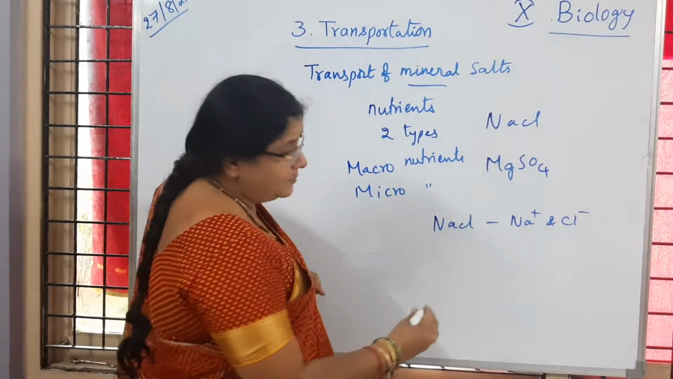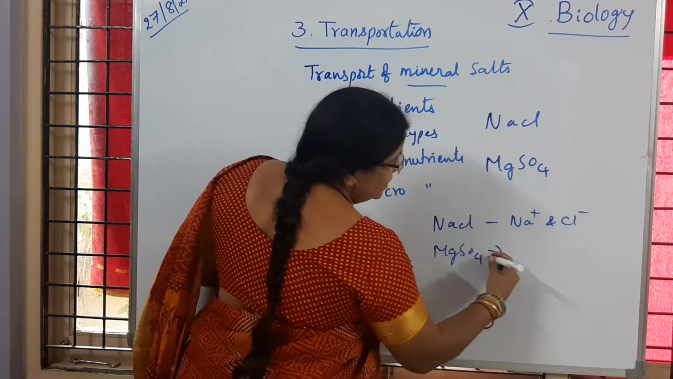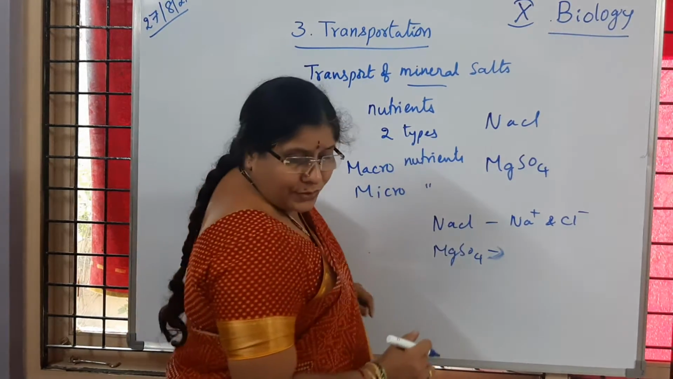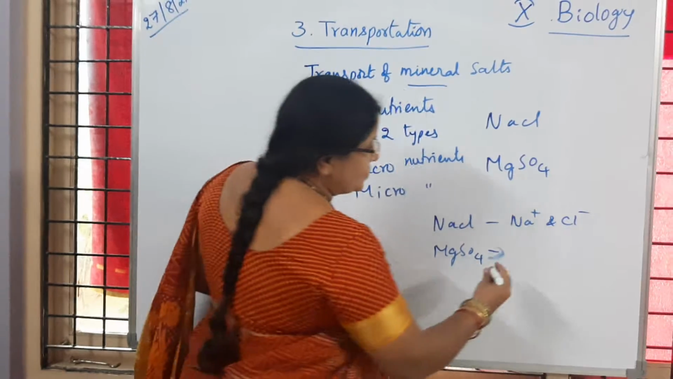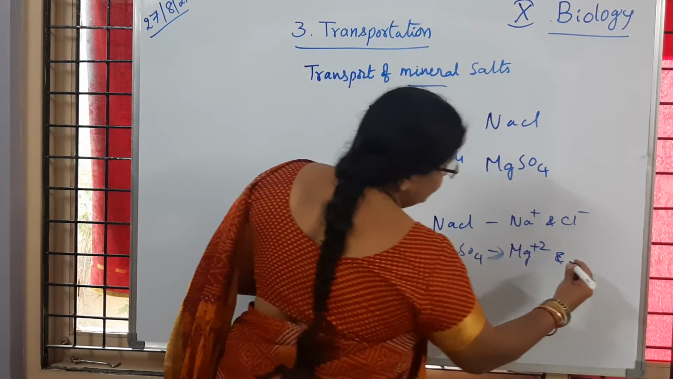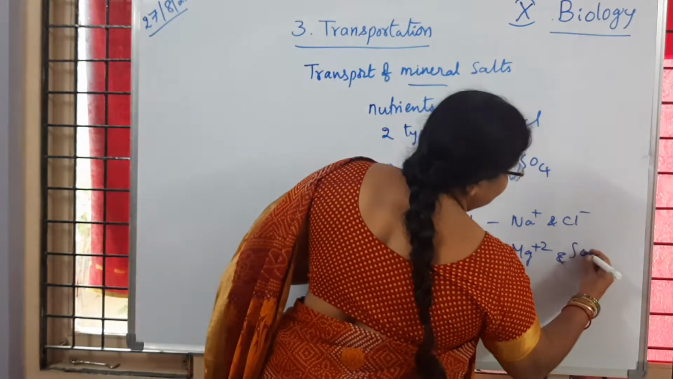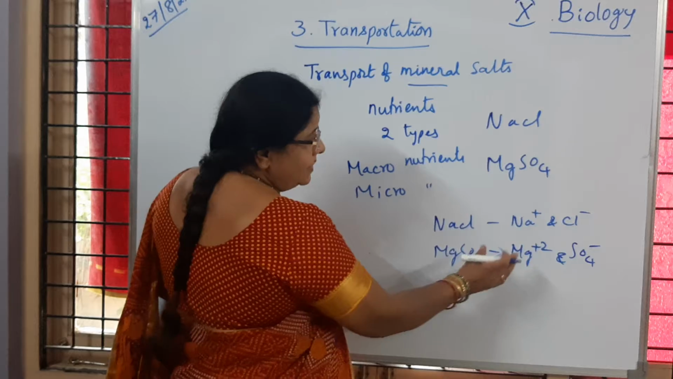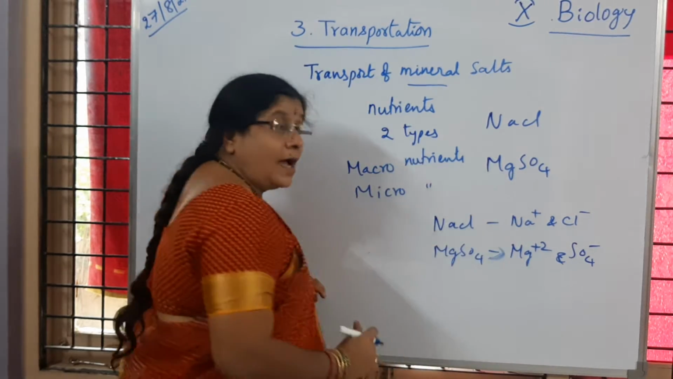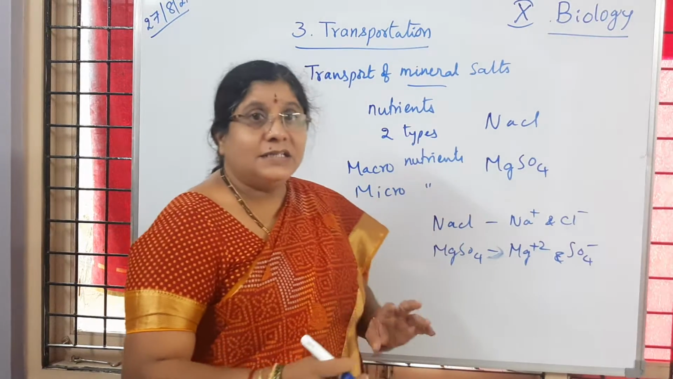Like that, if you take MgSO4, magnesium sulfate, how will it be? You can say that Mg2+ and SO4 2-. So what are they? These are said to be ions, charged particles. Is it clear to you?